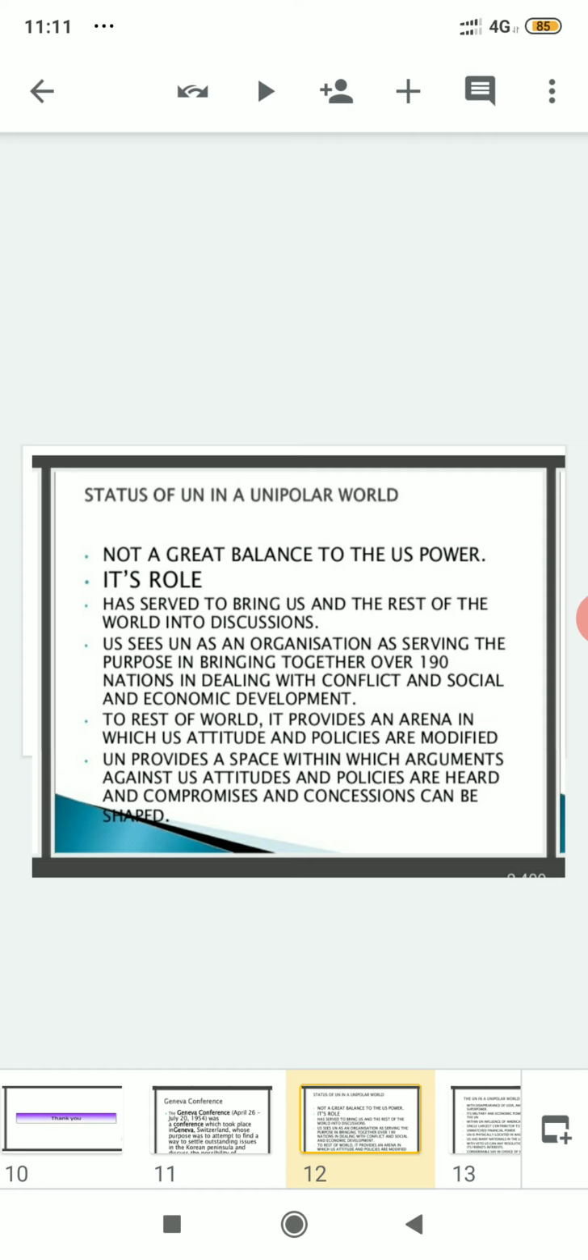So these two things will be done, namely compromise and concessions, so that this will not create conflict among each other, and this will help to resolve the conflict in a peaceful manner. So this is the main aim of the UN.